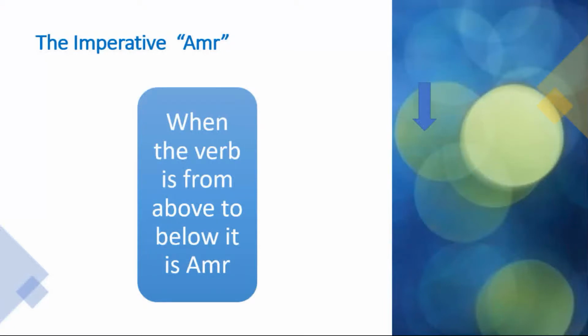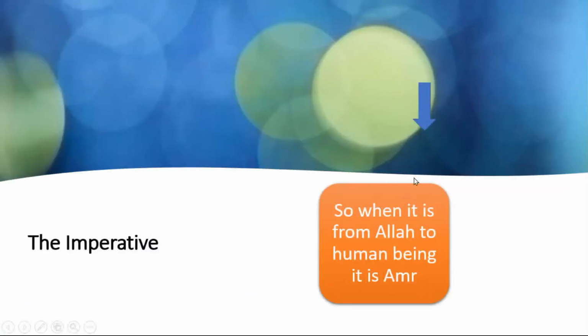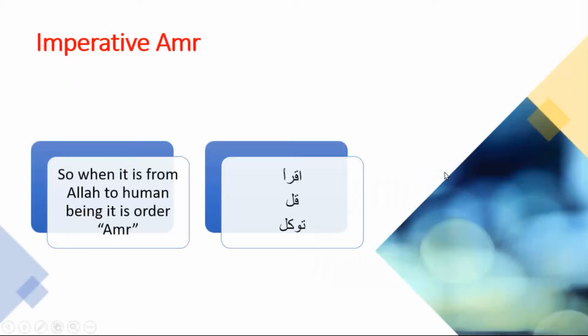When the imperative or amr comes from above to below, it is amr. So when it is from Allah to human beings, it is amr, like اقرأ, قل, tawakkal.